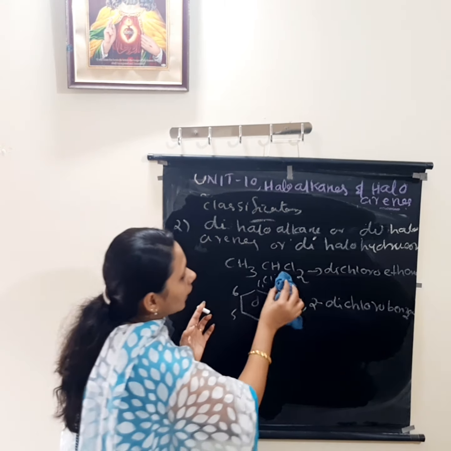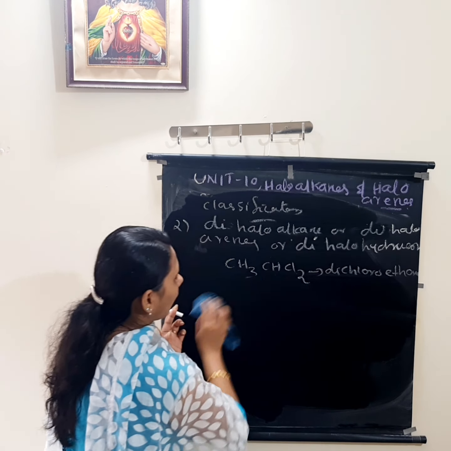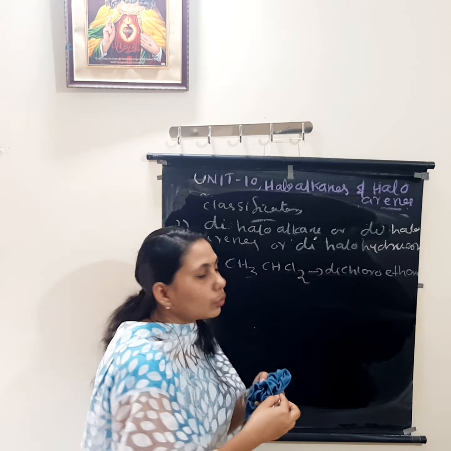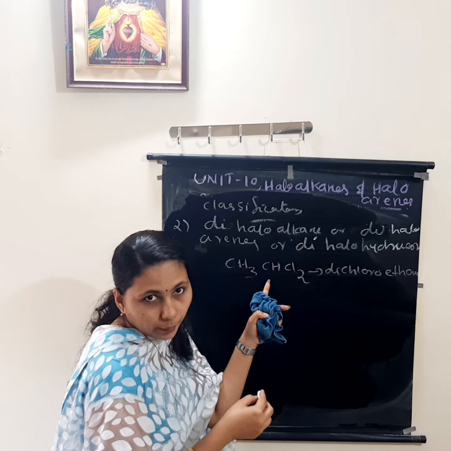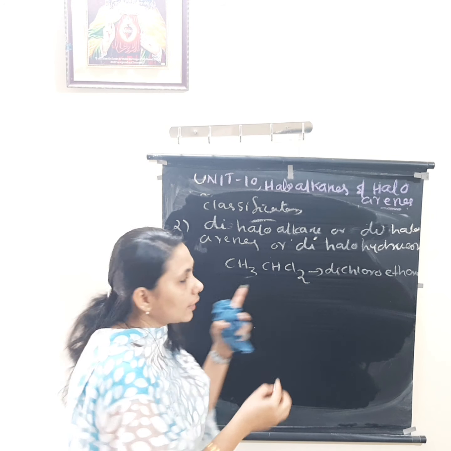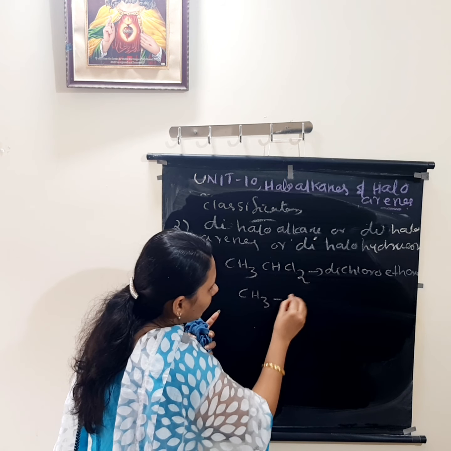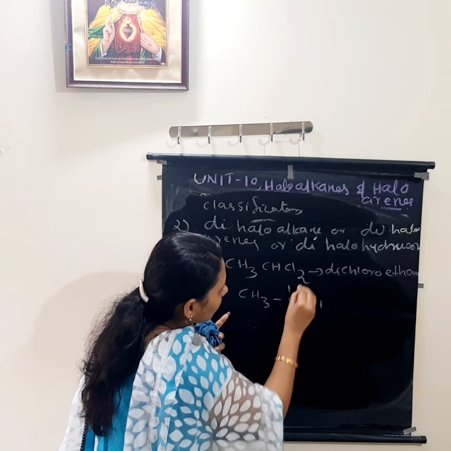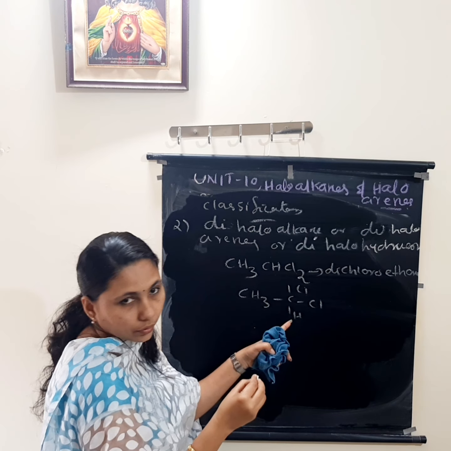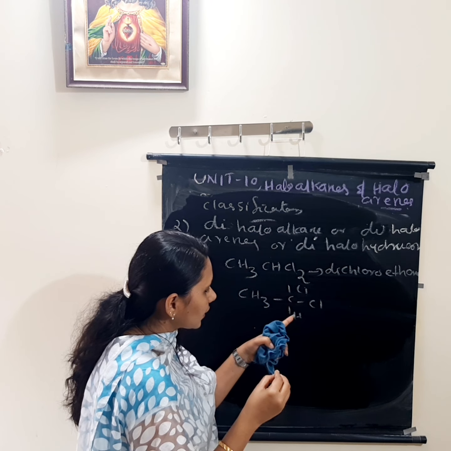In dihalides, in aliphatic dihalide like this one, if two halogen atoms are on the same carbon atom, that is known as geminal dihalide. Once again I am writing CH3CHCl2, the same compound.